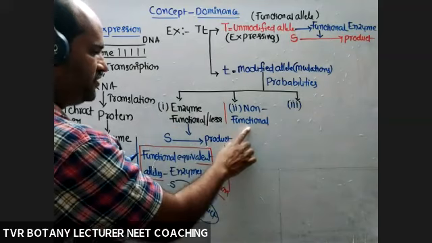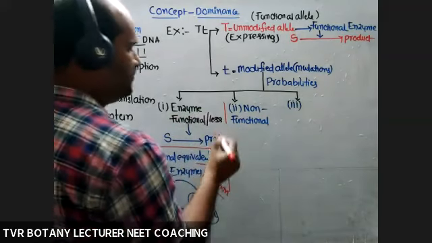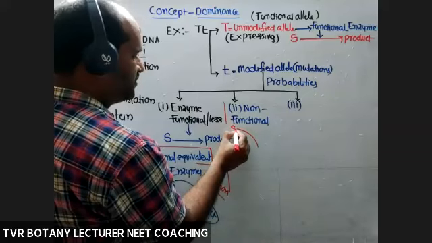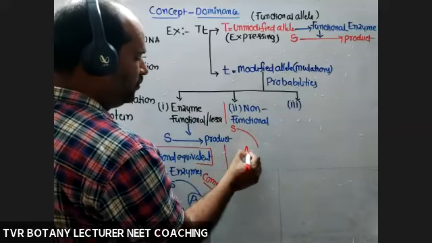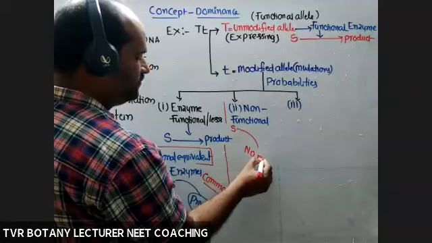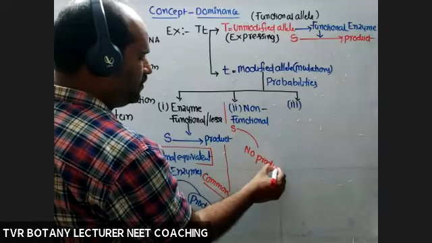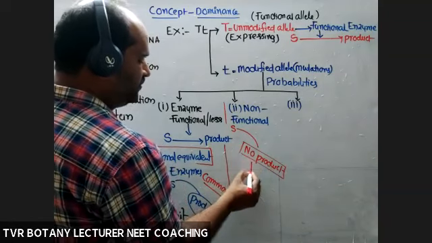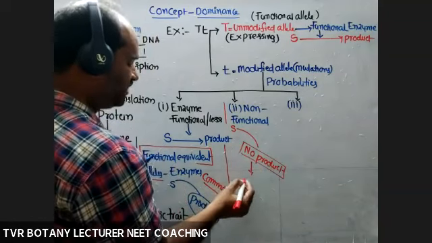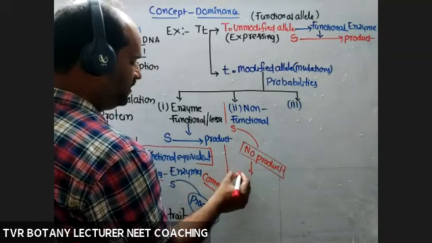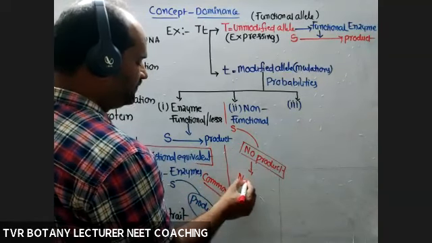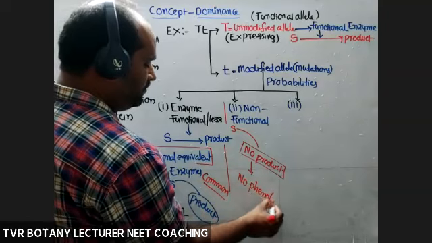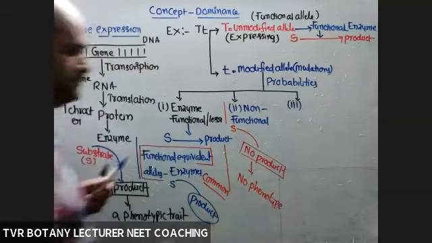Here the enzyme is produced, but it is non-functional. So there is no conversion of substrate into product. So no product, and not able to determine the phenotype. So no phenotype for this one.